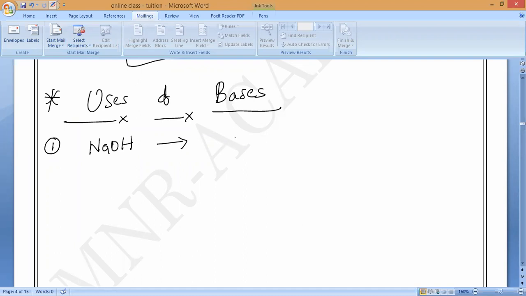Sodium hydroxide is used in the manufacturing of soap, paper, and also synthetic fiber.